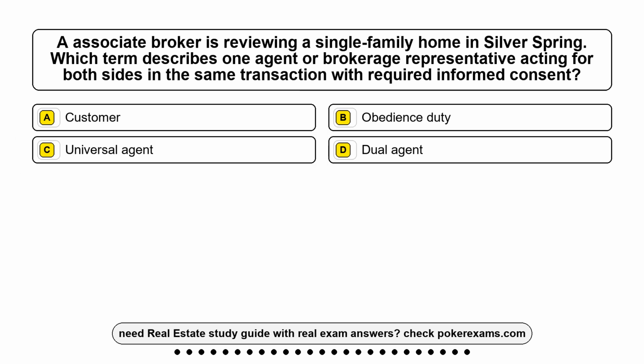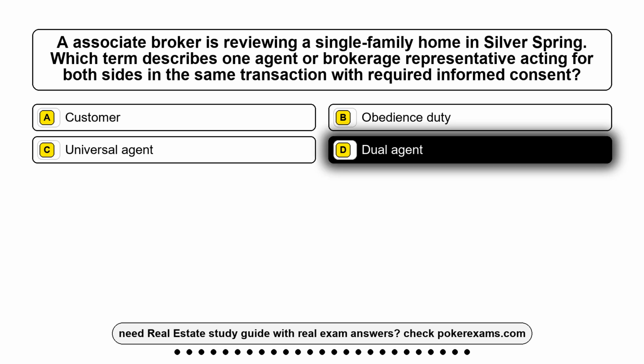Question 6. An associate broker is reviewing a single-family home in Silver Spring. Which term describes one agent or brokerage representative acting for both sides in the same transaction with required informed consent? Option A, customer. Option B, obedience duty. Option C, universal agent. Option D, dual agent. The correct answer is option D, dual agent.